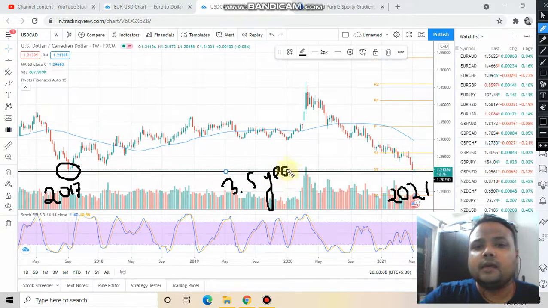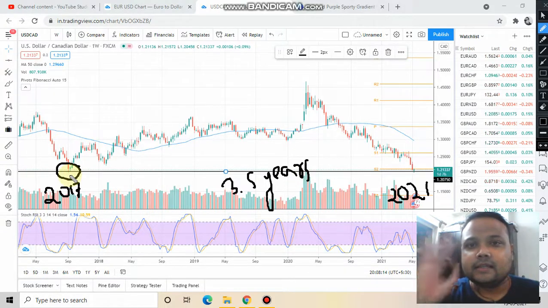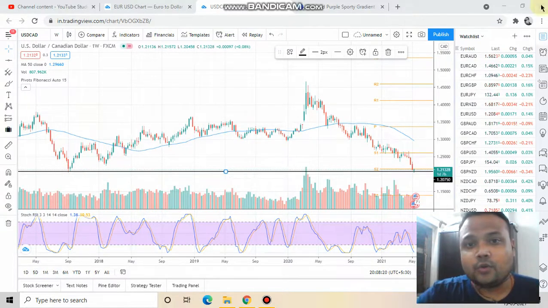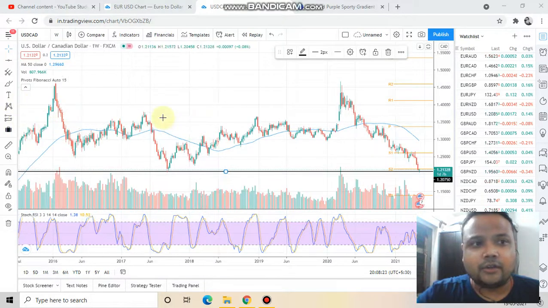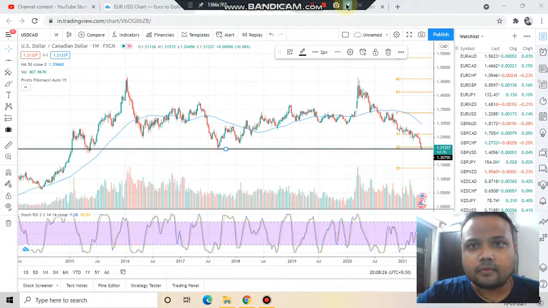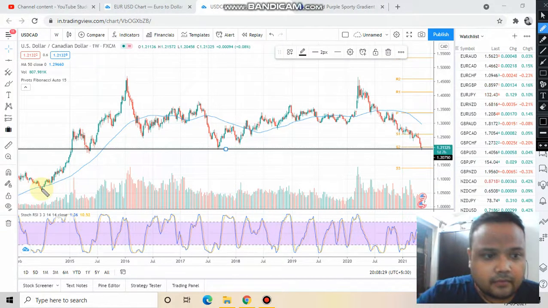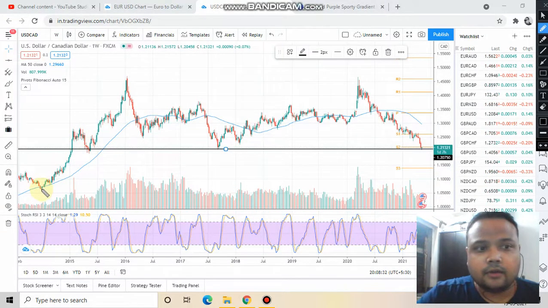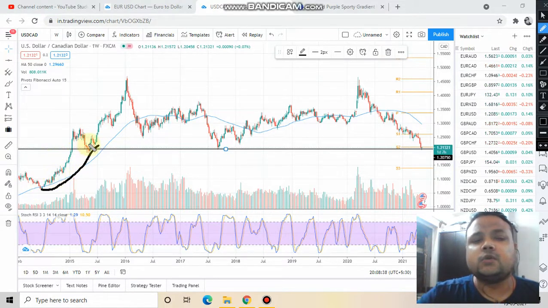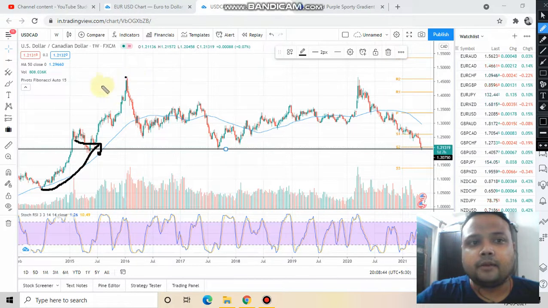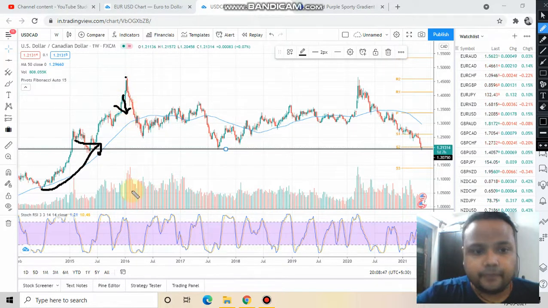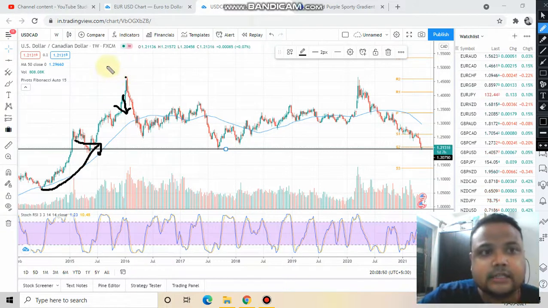So you may be thinking that it's been a long time, so is it still valid? Is the support still valid? Because it's been more than 3 years. So I would like to show you one thing here. If I zoom out the chart, you can see that in the year 2014 the market started going up, and just look at this up run. Just look at this bullish pressure. From this particular point the market started falling, and this happened in the year 2016.